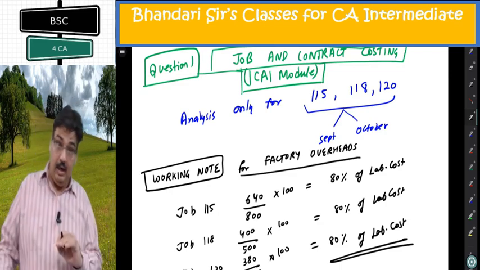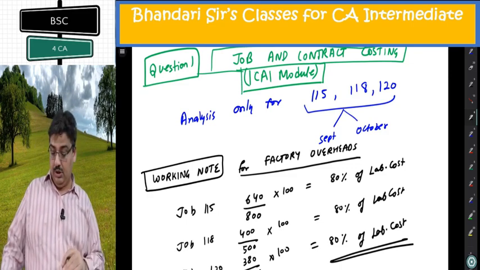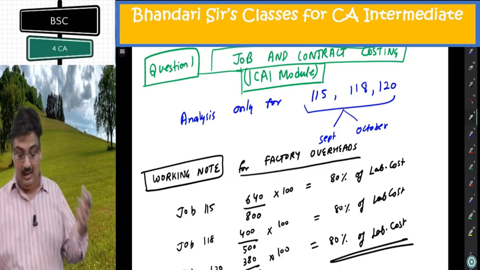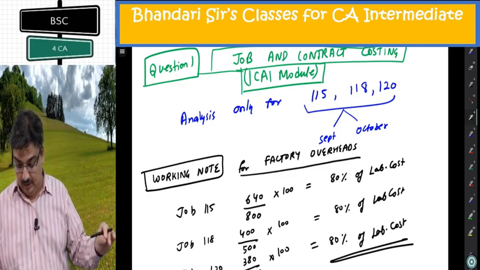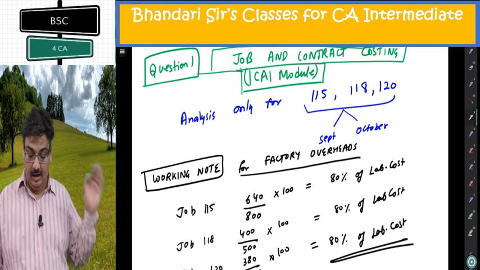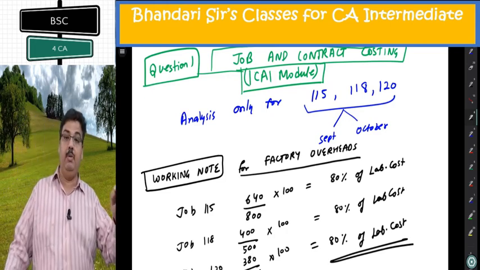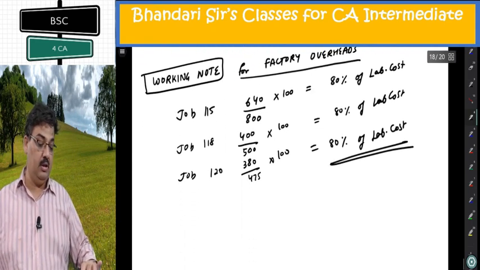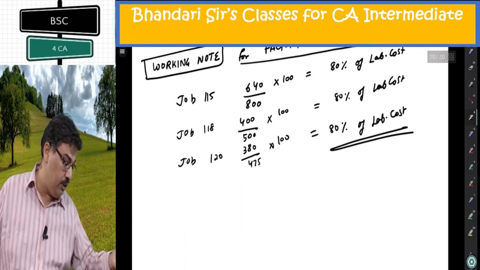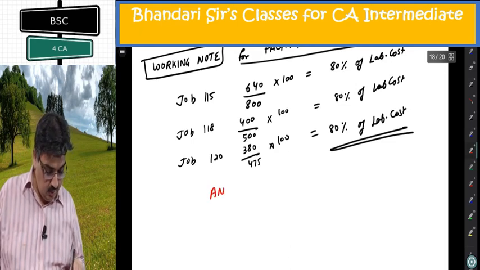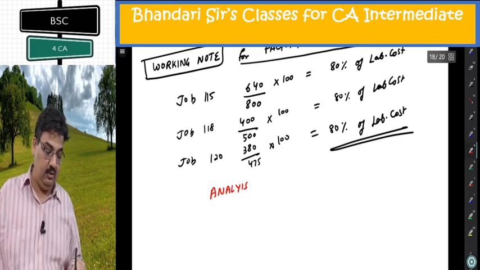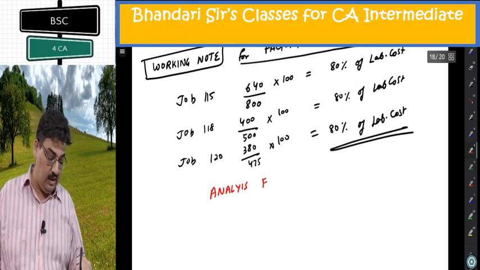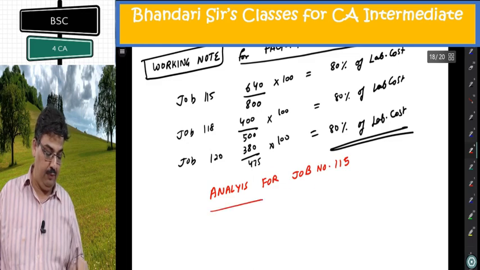Once I reach factory cost, I can charge administration, selling. They are given in the last paragraph. 10% on the factory cost to charge everything, and then on total cost plus 20% will be the profit margin. Then we'll be able to get all the other things. I'm making analysis job by job. I treat it like 3 questions. Analysis for job number 115.